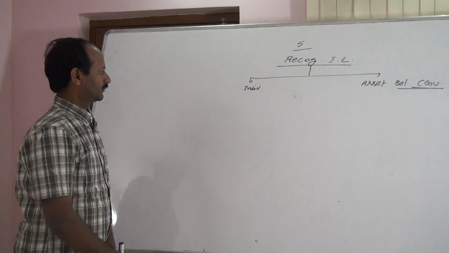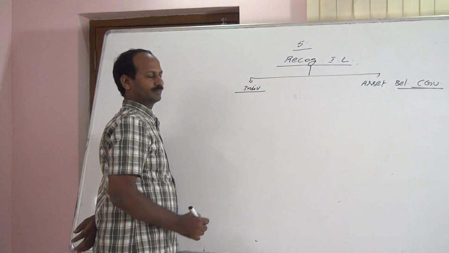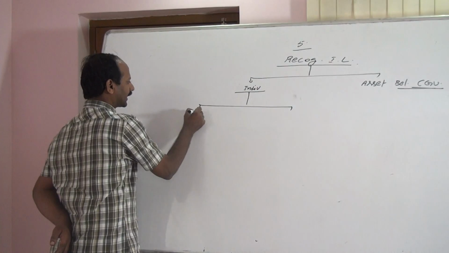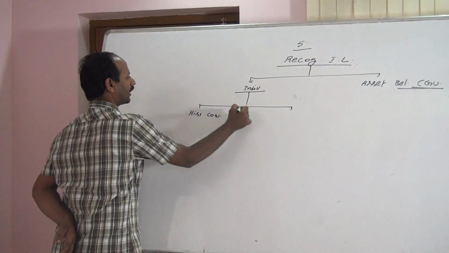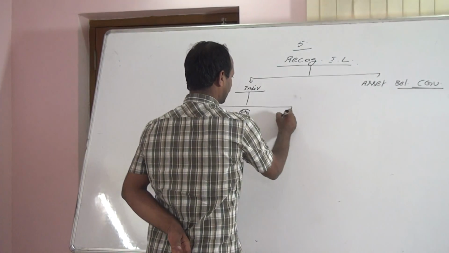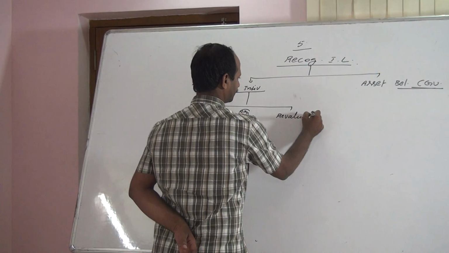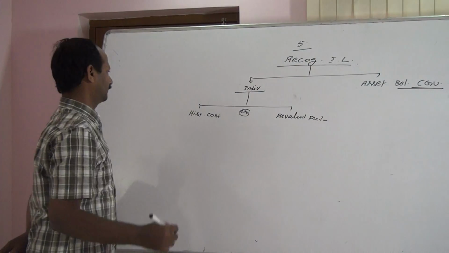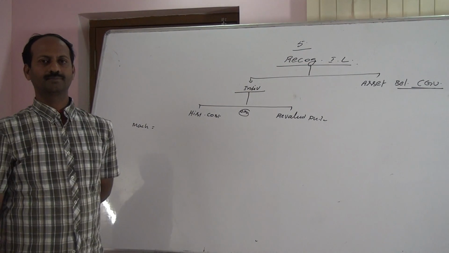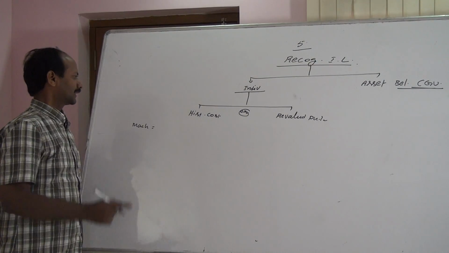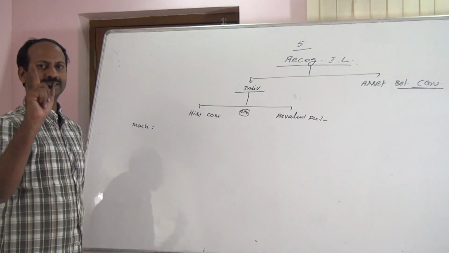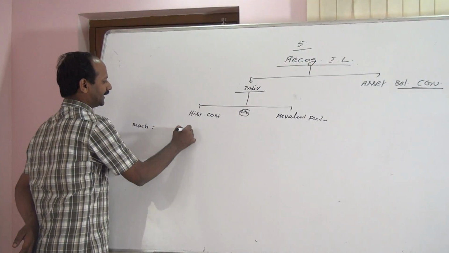Individual asset: suppose any asset is recorded at historical cost, or if any asset is recorded at revalued price. Example, if one machinery was originally purchased for 10 lakh, that machinery is already recorded in the books at historical cost of rupees 10 lakh.